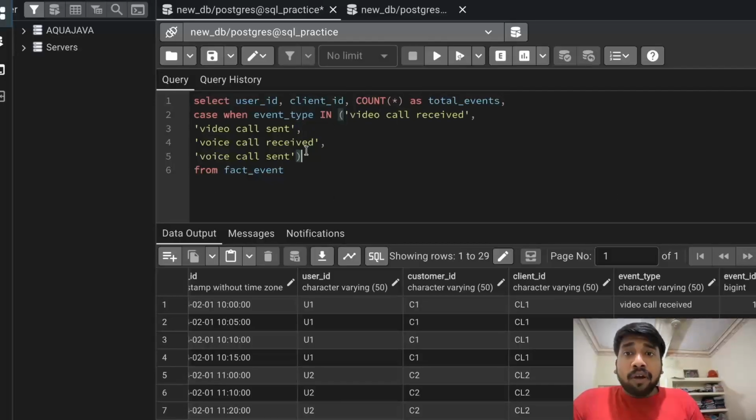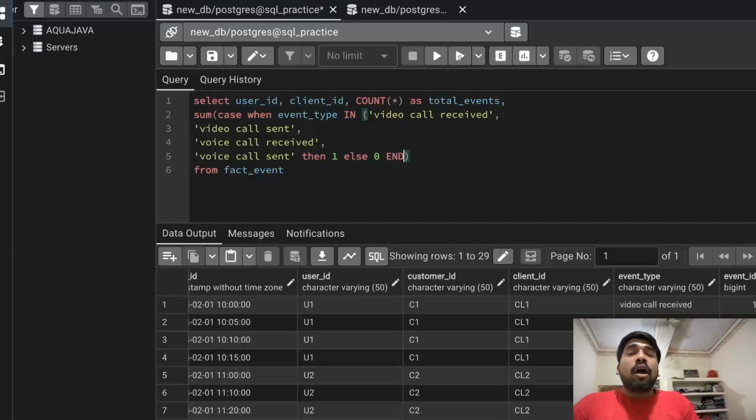Now what we need to do is find the total number of events which fall under these categories, right? So we can use a sum function here. Sum case when the condition is true, then 1, else 0, end. I hope you understand how this works, like how we use a case when and an aggregation function together, as communication events.